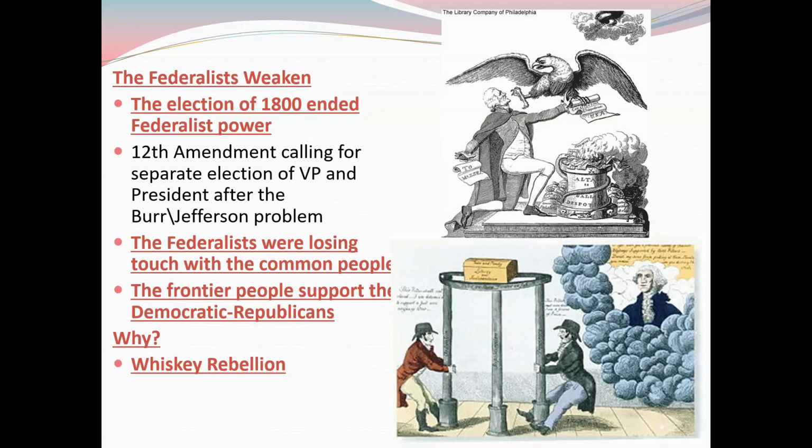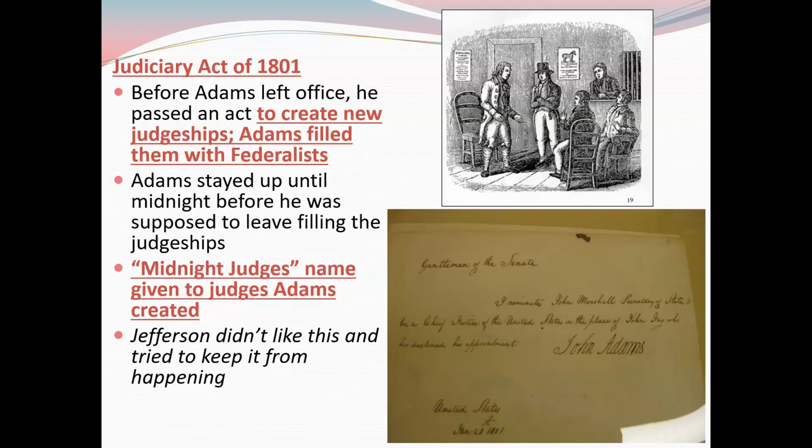It's also kind of the same idea that people were afraid of the Federalists, that they were going to turn to some kind of monarchy. And many of the frontier people just supported the Democratic Republicans. Think back to the Whiskey Rebellion. They rebelled and tried to rob the weapons depot. They tried to steal weapons because they were afraid that the government was going to start enforcing their will and acting just like what Britain had.